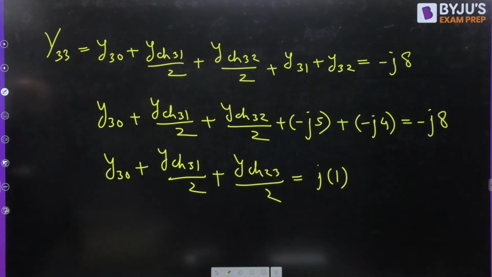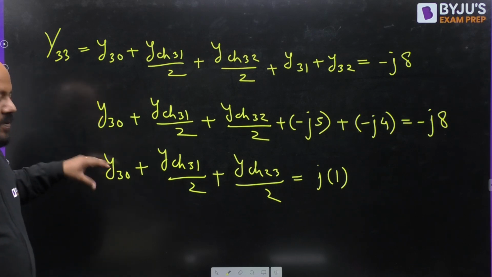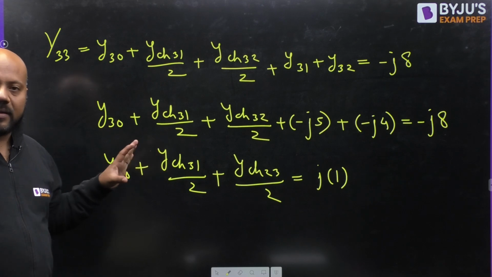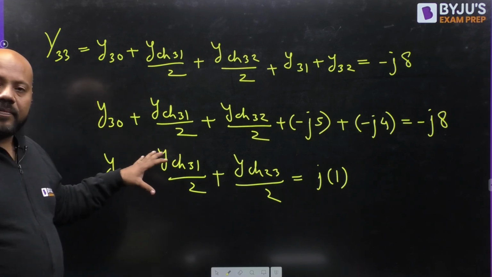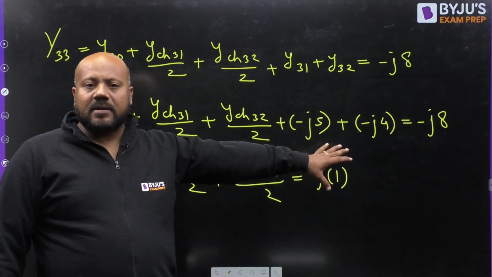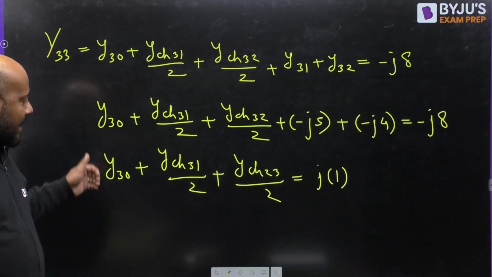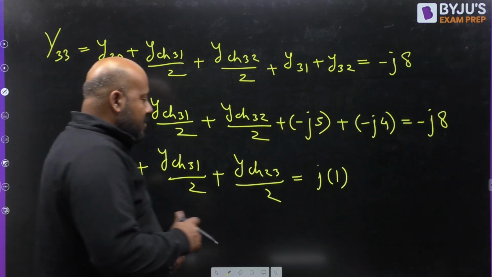Now again, it is going to be capacitance. This is also capacitance because it cannot be a reactor. Y charging 31 is also a capacitor, this is also a capacitor, and this is equal to 1. It means x plus y plus z is equal to 1. So again, there can be an infinite number of possibilities. Suppose this is equation number 2.